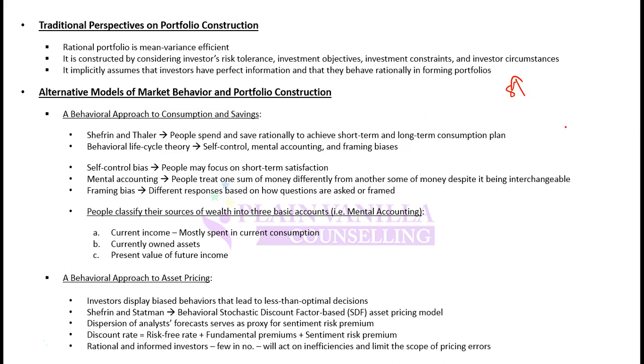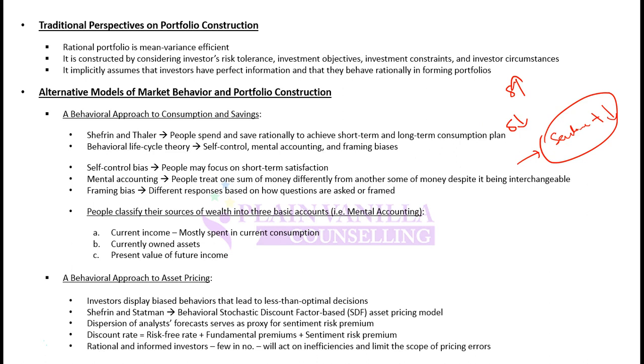If overall market dynamics are stable and sentiment risk is low, that is, changes in sentiments are not expected to happen in the near future, then standard deviation of analyst forecast will be lower.